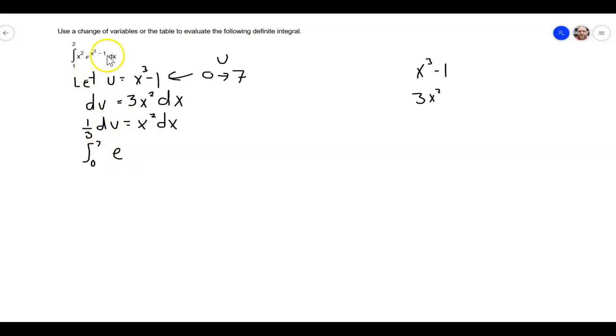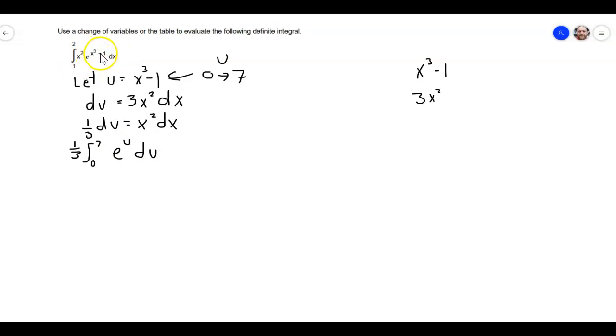This is u, right? And my x squared dx becomes 1/3 du. So the 1/3 I'll pull out to the front, and the du I'll leave inside, right? So I made all my substitutions in here.